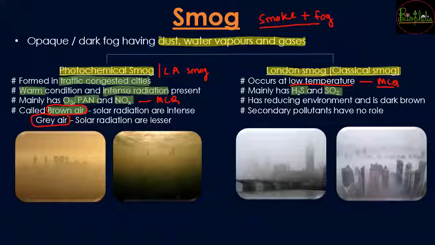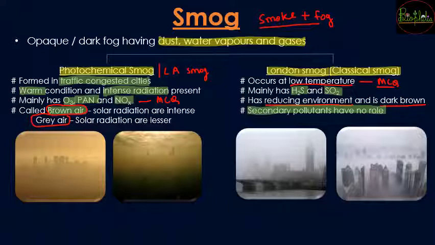Now the London smog or the classical smog needs an environment which is reducing. Now why a reducing environment? Because hydrogen sulfide is going to be the reducing agent, and because of that it is a reducing environment. Along with it, it is going to have a dark brown color. Now it is very important to understand that there is no involvement of secondary pollutants.